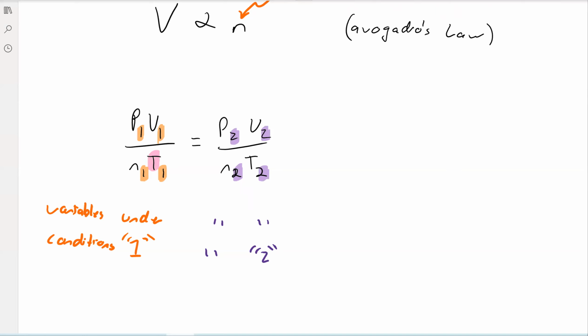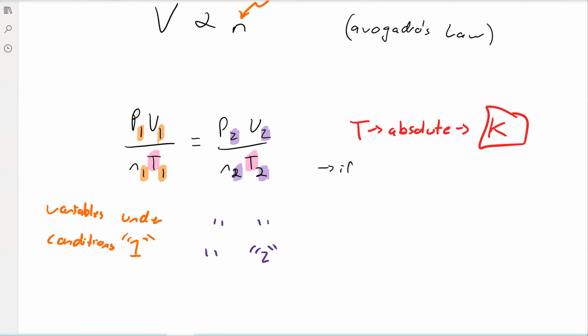One important note is about temperature here. We're dealing with absolute temperature, not a difference in temperature. So that means we always have to use Kelvin. Another thing you're going to see with problems like these is they won't always include all 4 variables. For example, they might only deal with pressure and temperature, or number of moles and volume.